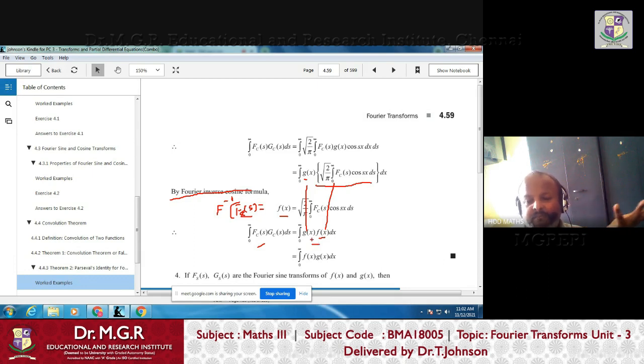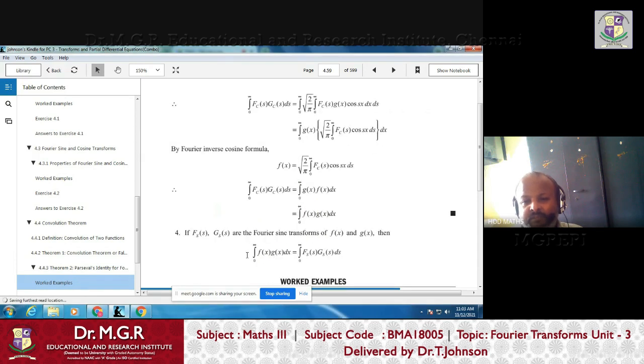Order is immaterial, because in integration, the integral of sin x into cos x is the same as the integral of cos x into sin x. So inside the integral, order is immaterial. The integral of x square cos x is the same as the integral of cos x into x square, right? So they write f of x into g of x, and they proved that, right? So these two are equal.